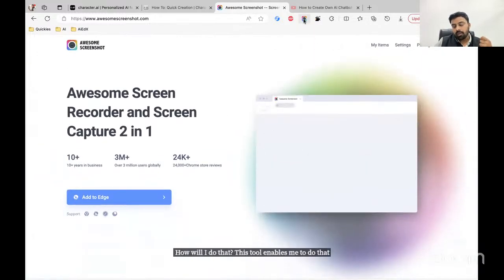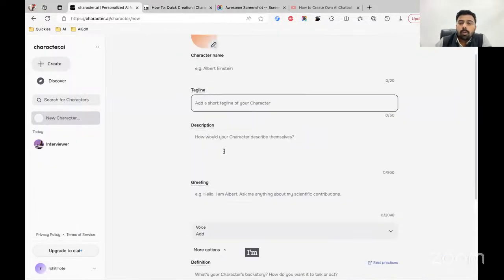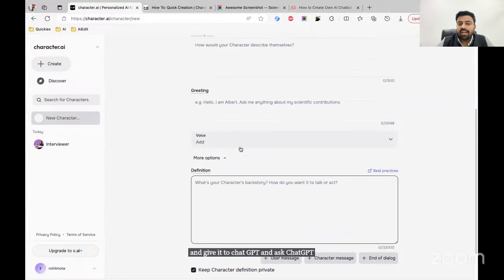I already installed my Chrome extension here. What I'm going to do is take a screenshot of this entire page and give it to ChatGPT and ask ChatGPT to give me the answers that I can write here.